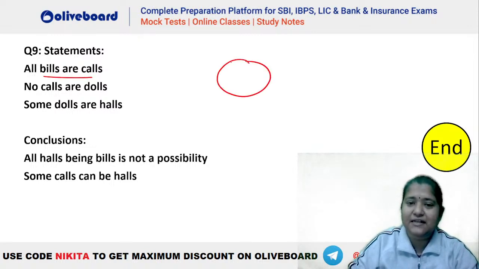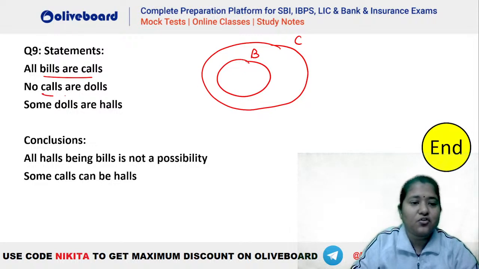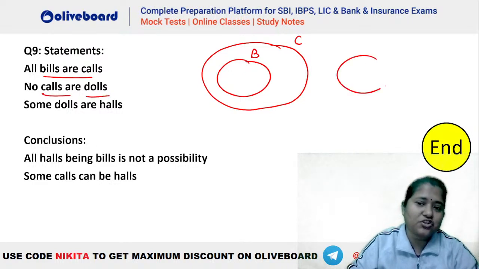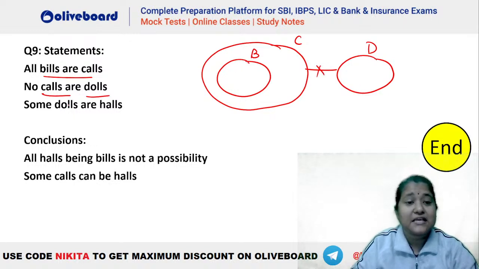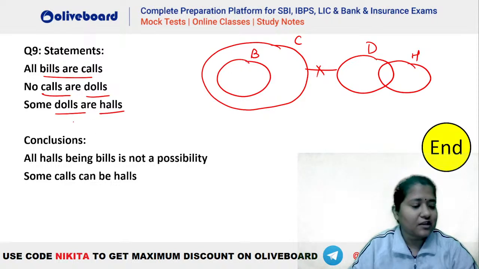All bills are calls, right? What is the meaning here? Let's say this is the diagram for bill, so all bills are call will be drawn like this, that is bill has to be inside call. No calls are doll, that means call should not be a part of doll, right? So no calls are dolls will be like this. Some dolls are halls, so some dolls are halls will be like this. The diagram is made.